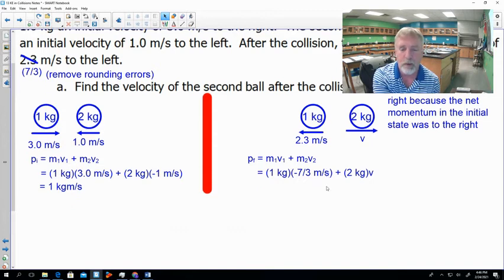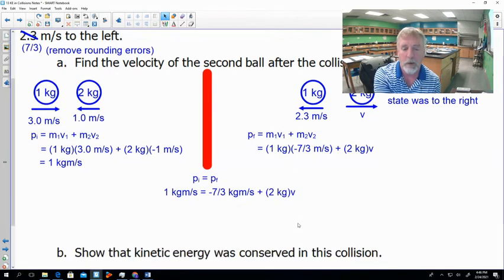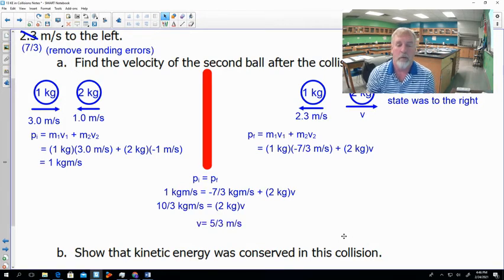All right. So now that we've got these, we can set these two equal to each other. We know that p_i is equal to p_f. Always, always, always, our initial momentum is equal to our final momentum. So we set the two equations equal to each other. Let's add that 7/3 to both sides so we can get the v by itself. And we find out that the final velocity of our ball is 5/3 meters per second. So we can plug in that 5/3. It's positive, and we show that, yes, our arrow's telling us it went to the right. We have a positive number here going to the right.